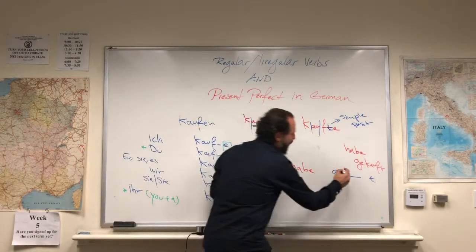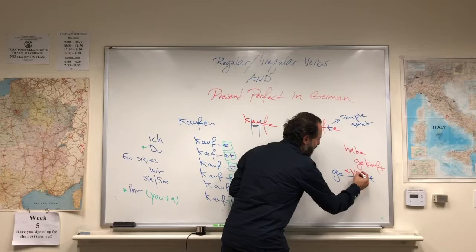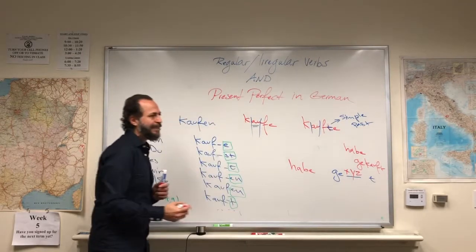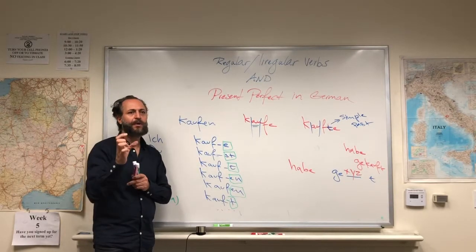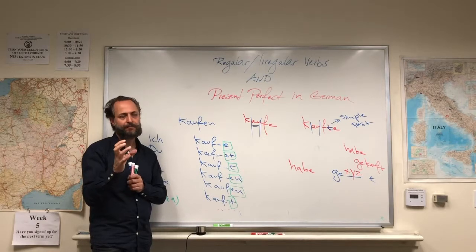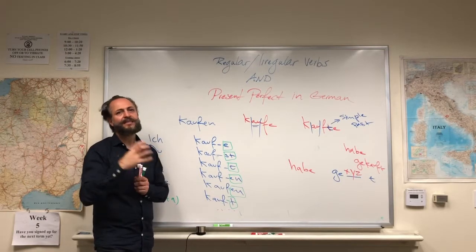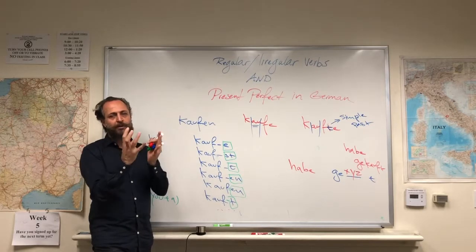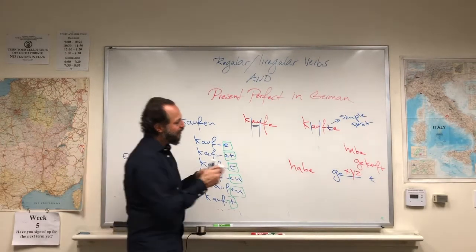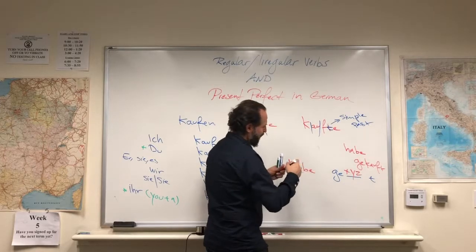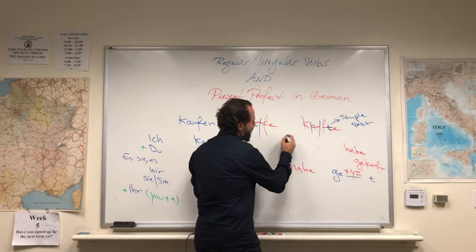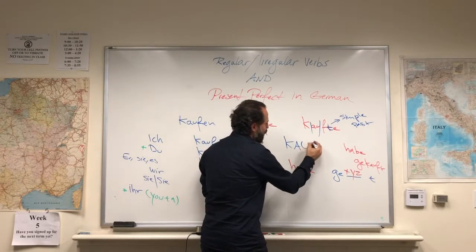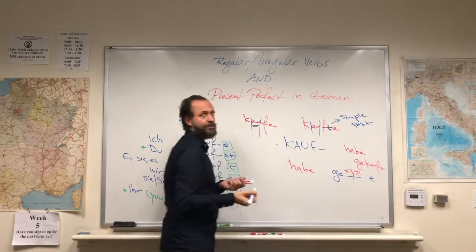So here is actually the radical, or the verbal core, or the verbal stem. And the GE is the prefix and the T is the suffix which encircle the verbal core. And as you see, in the case of kaufen, the root, which is K-A-U-F, remains unchanged.